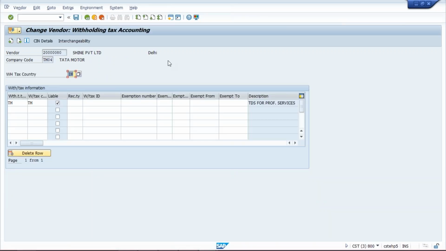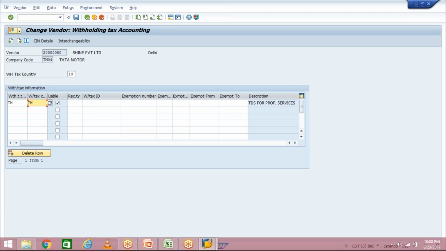Now I'll tell you guys, generally in real time what happens. Let's suppose we are having these two vendors, 80 and 81. From this vendor, this private limited, we have taken a certain building on rent, and we are paying a certain amount per month. So whatever tax type we have created for rent, we are going to assign here. And we are having a second vendor from which we are going to take the professional services. Under that vendor we are going to assign the professional services related tax code.